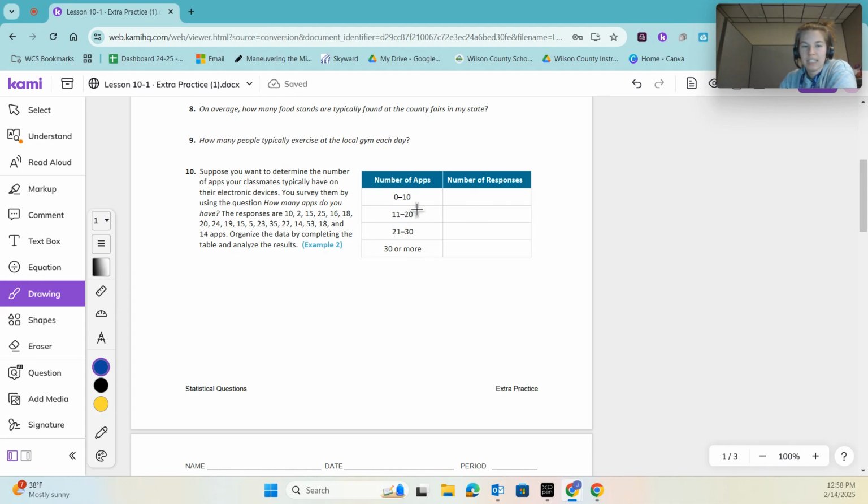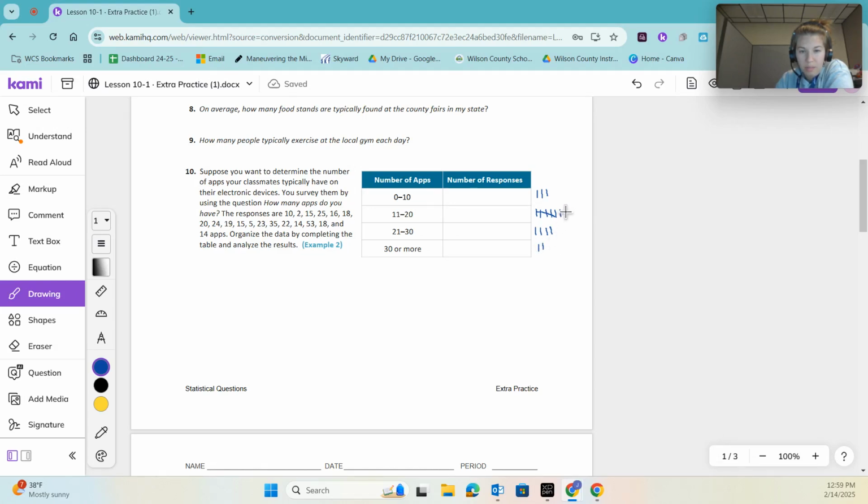I'm going to organize the data by tally marks. So 10 falls in this first one, 2 falls in the first one, 15 in this one, 25, then 16, 18, 20, 24, 19, 15, oops, 5, 23, 35, 22, 14, 53.